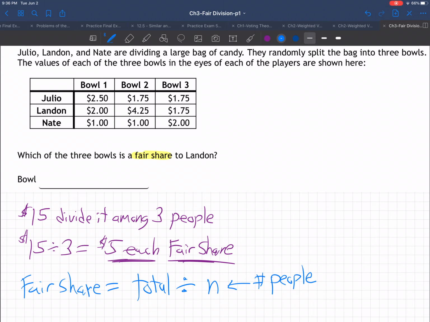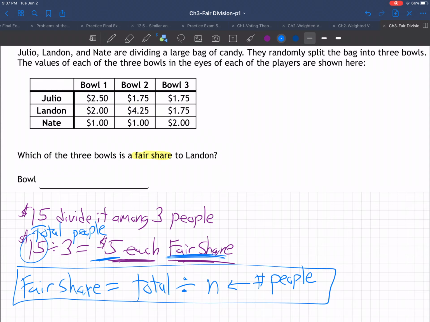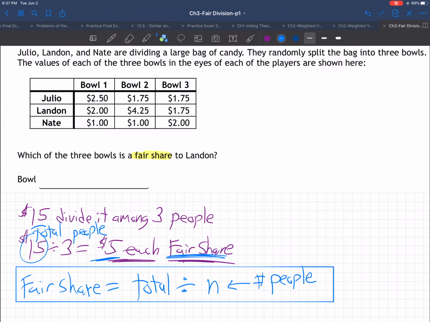So $15 was the total amount of money divided among 3 people, gave us $5 for each person to be a fair share. So that's the definition of what a fair share is. It's the total divided by the number of people. I think you already knew that.